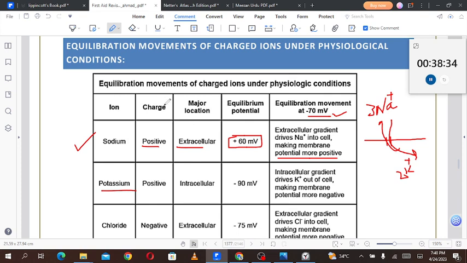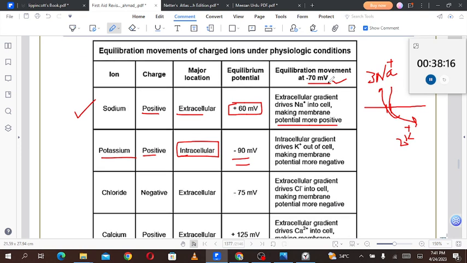For the potassium, the charge is positive, the major location is intracellular, and the equilibration potential is minus 90 millivolts. Again the same concept: right now across most of your cells, if the potential were generated by potassium alone, it would be minus 90 millivolts. At minus 70, which is the threshold, the intracellular gradient of the potassium drives the potassium out of the cells, making the membrane potential more negative.